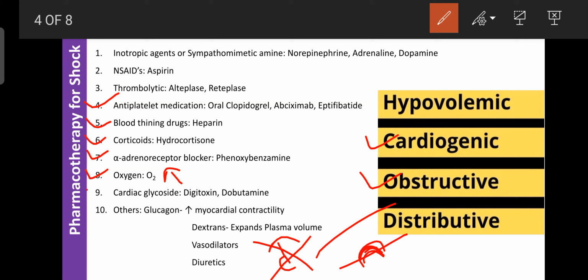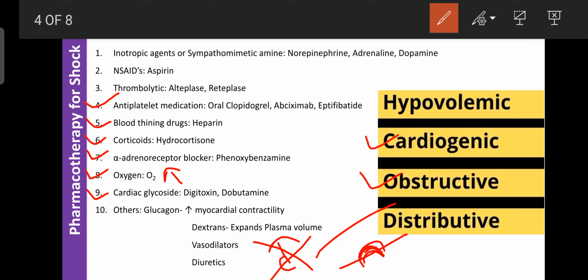Next one is the cardiac glycosides like digitoxin and dobutamine. Already you know, these drugs cause accumulation of calcium in the myocardium, or muscles of the heart. Due to that, the force of contraction increases, then blood circulation also increases. So these drugs are commonly used for the treatment of cardiogenic shock. Also, cardiac glycosides do not increase the oxygen consumption, so that's why they are commonly used for cardiogenic shock.